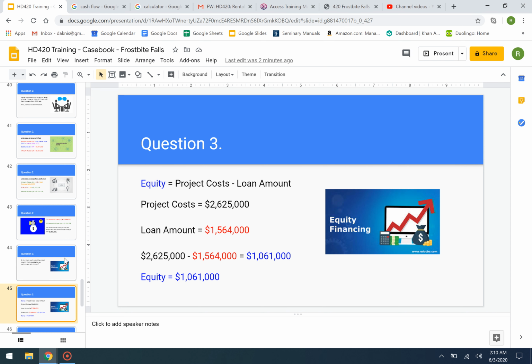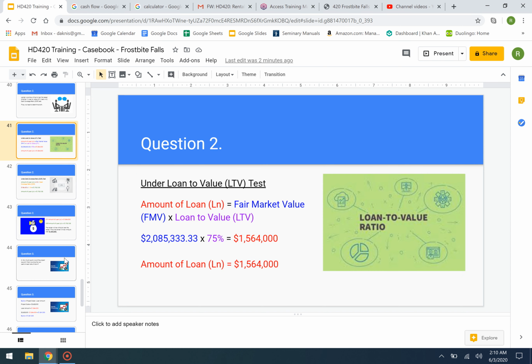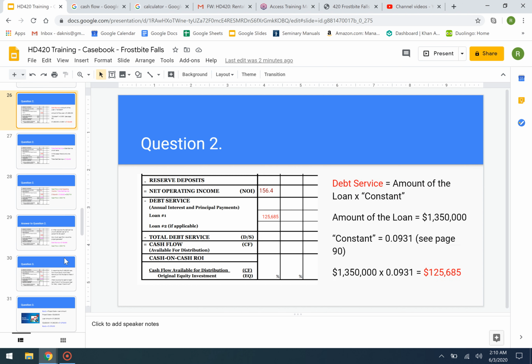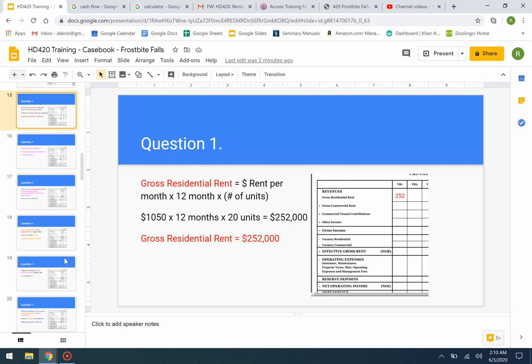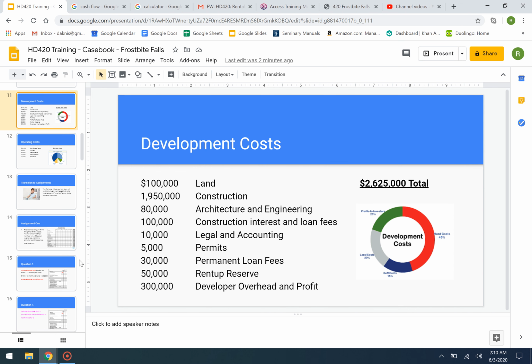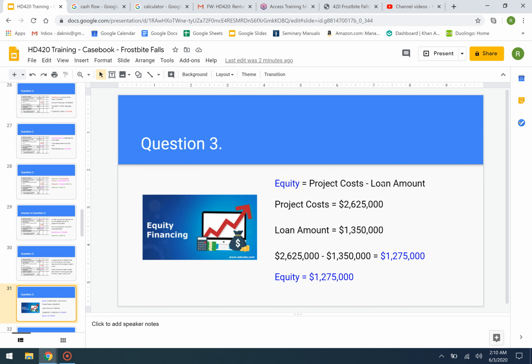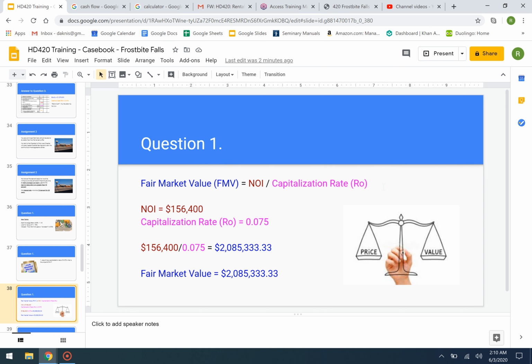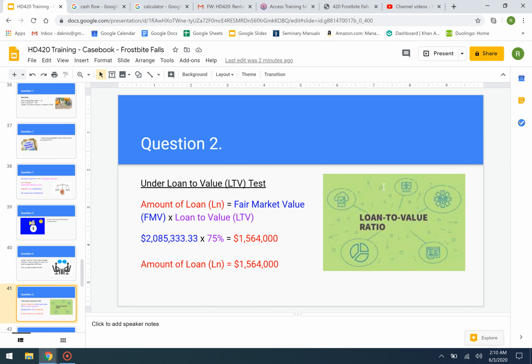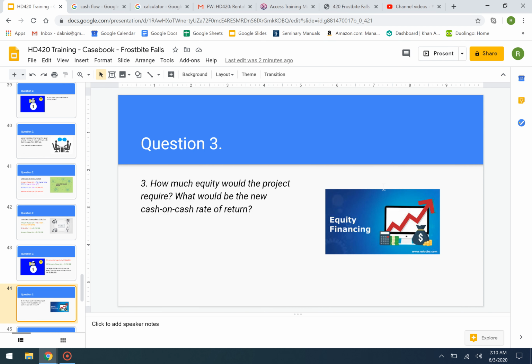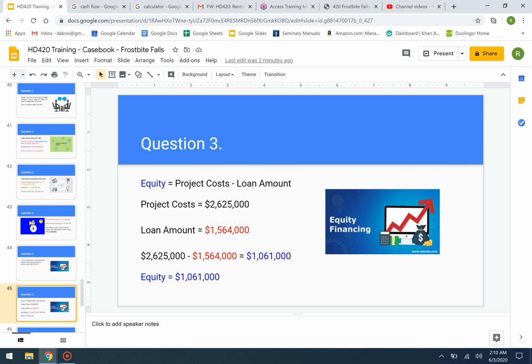Again, if you're wondering where these project costs are coming from, you go back to the original instructions, and that is development cost right here, the $2.625 million total. So we have a 2.625 million.